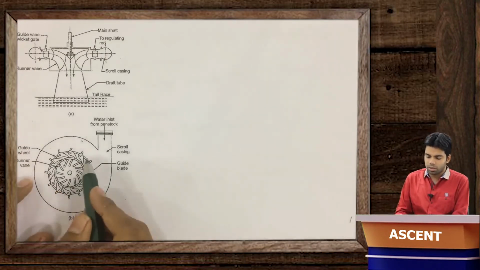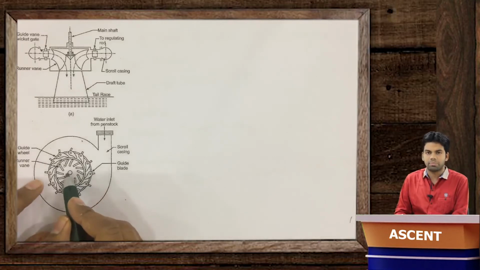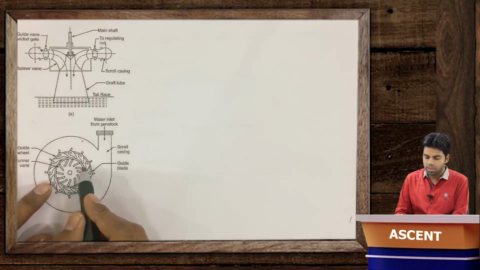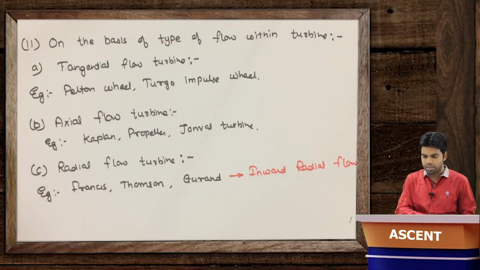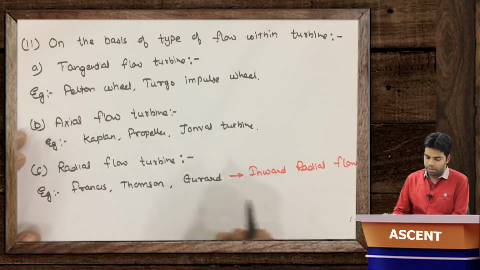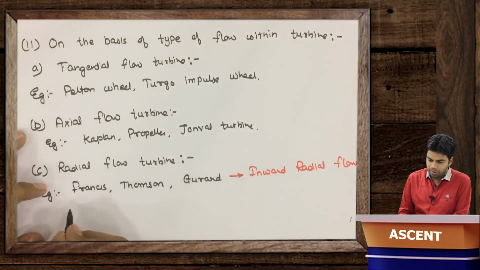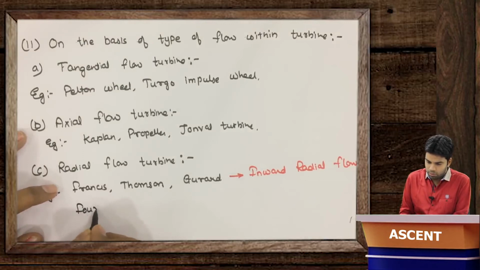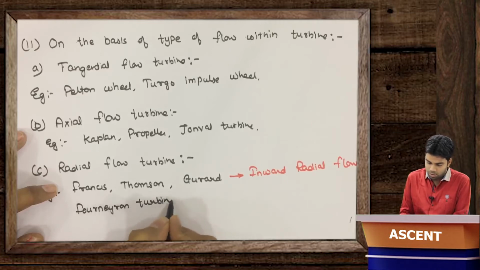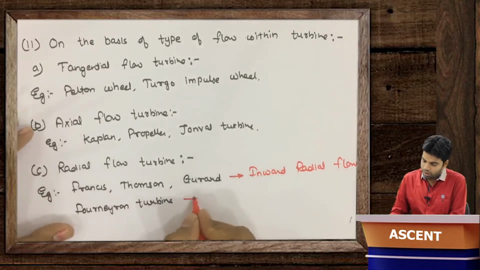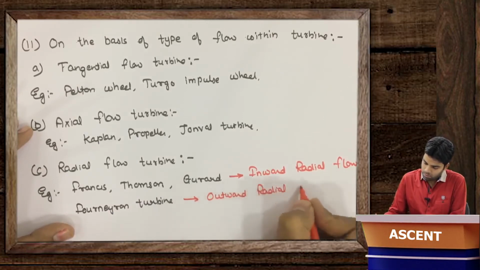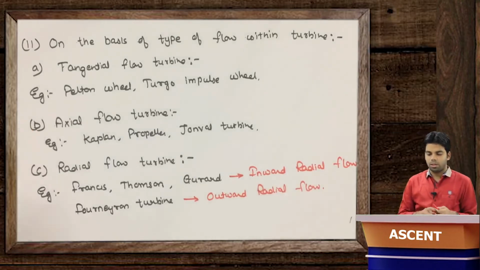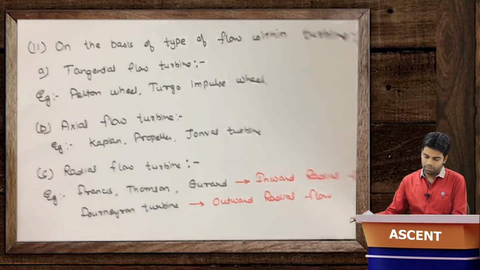Inward radial flow turbine means water is entering from outside and coming inside. Outward radial flow turbine means water is coming from inside and going outside. I told you the examples of inward radial flow turbine: Francis, Thomson and Goddard. Similarly, an example of outward radial flow turbine is the Fourneron turbine. Getting this? Now next is the mixed flow turbine.